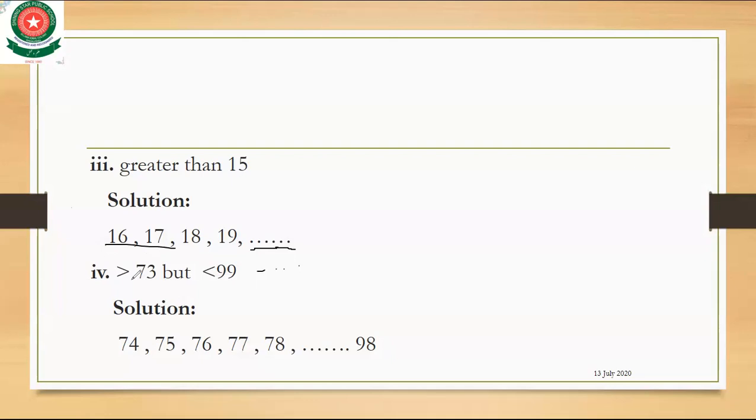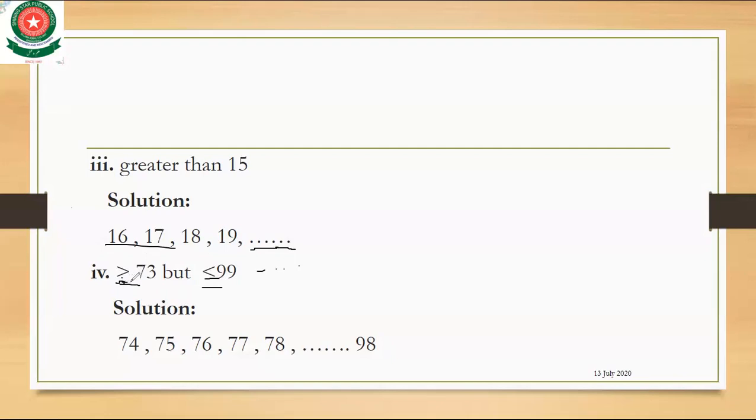Greater than 73 but less than 99. This sign shows greater than, and this sign shows less than. Okay, don't forget, this sign shows greater than and this sign shows less than. Okay, come to the part.